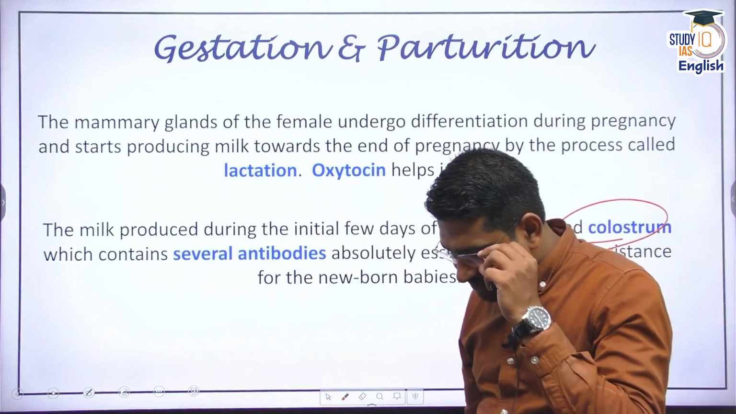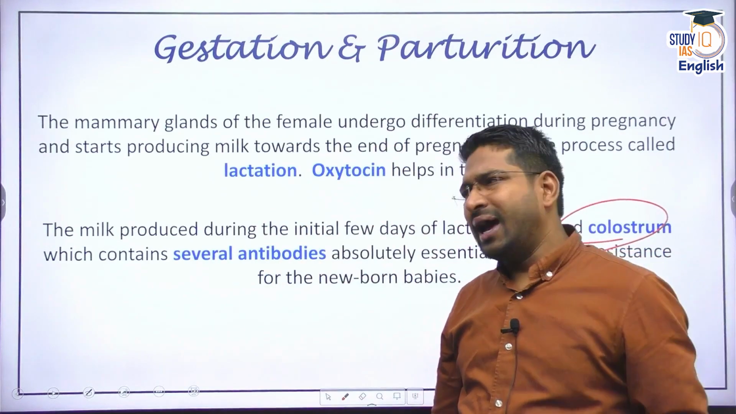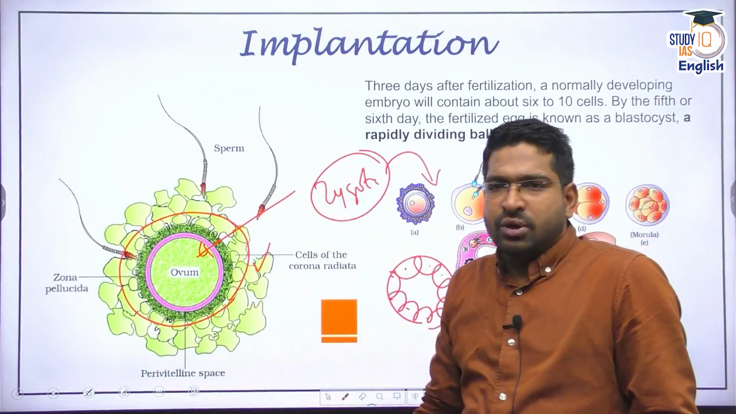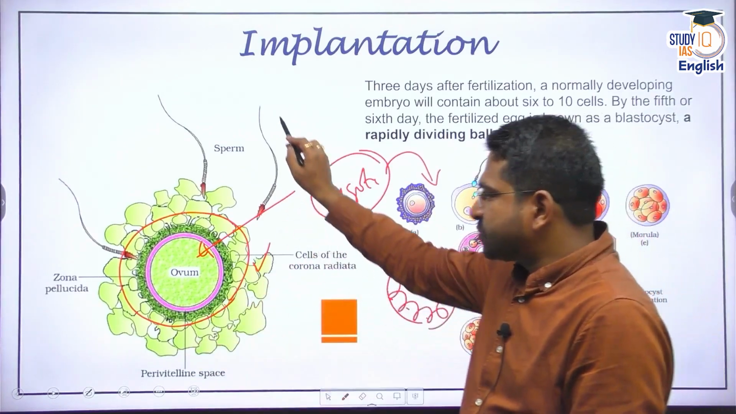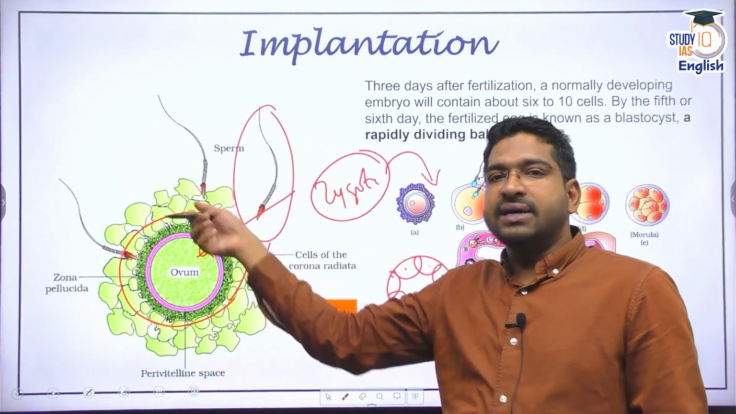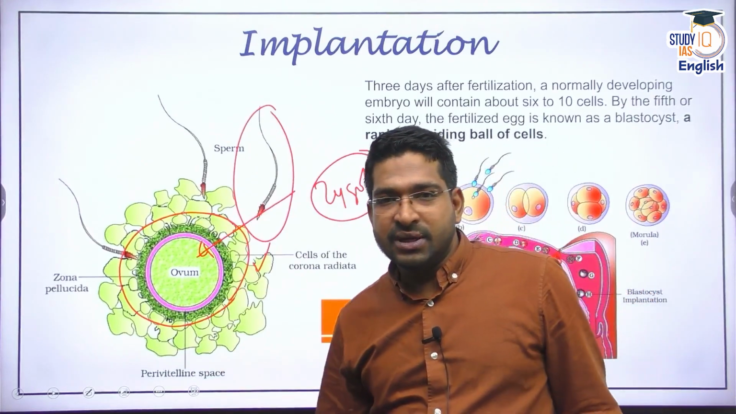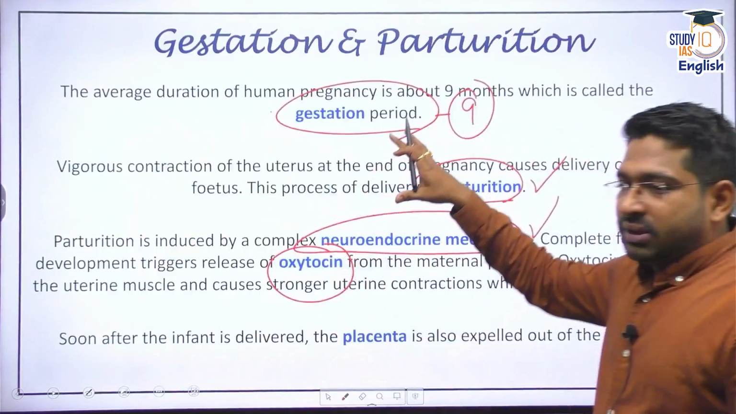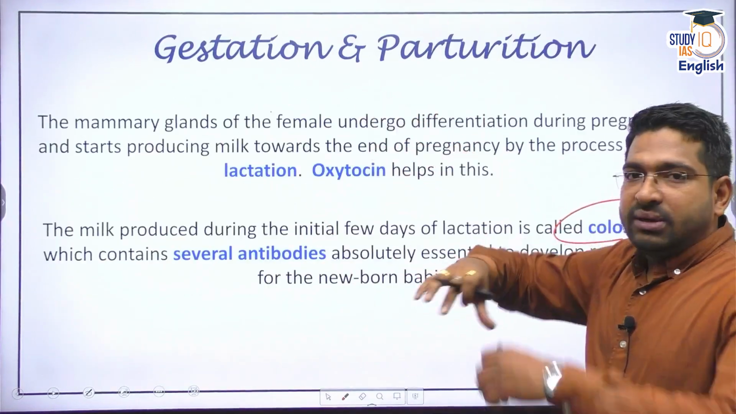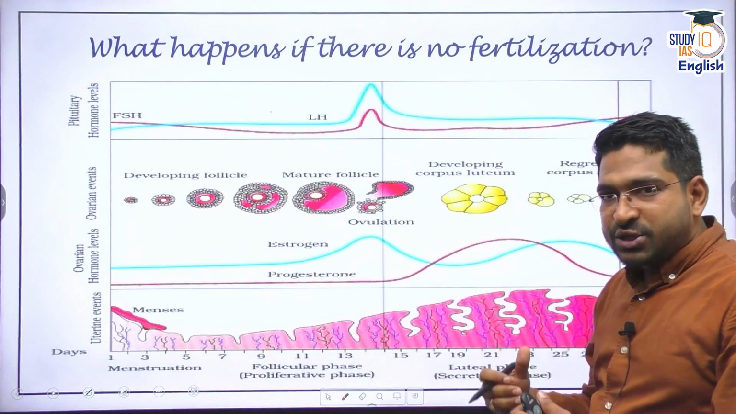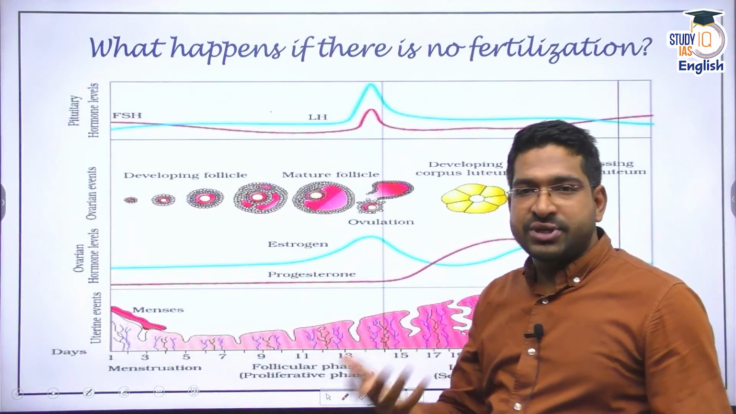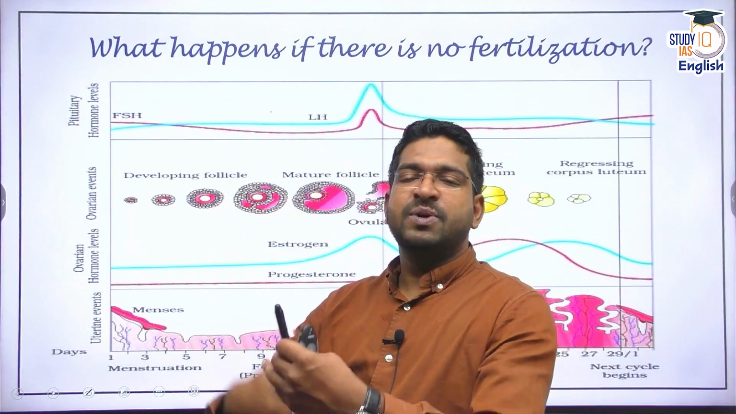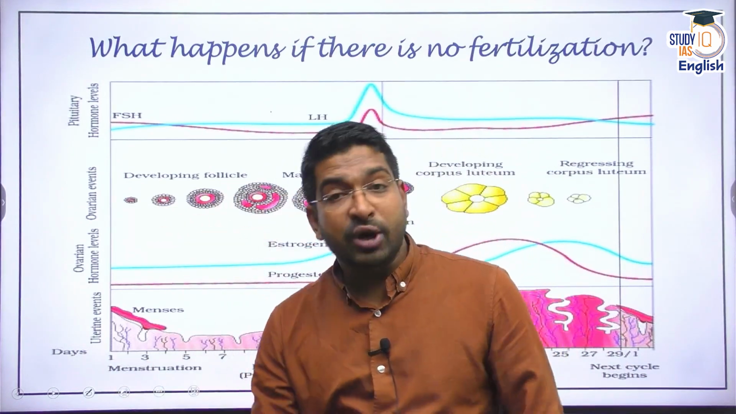Now you have a question, sir, what happens if no sperm reaches, or if there is no sexual activity, or if the sperm is not able to fertilize the egg? Then what happens? See, as I told you, the fertilization has to occur. For fertilization to occur, there has to be sexual activity. If there is no sexual activity, the sperm has not reached the ovum. Even if there is sexual activity, if the sperm is not able to fertilize the egg, then what happens?